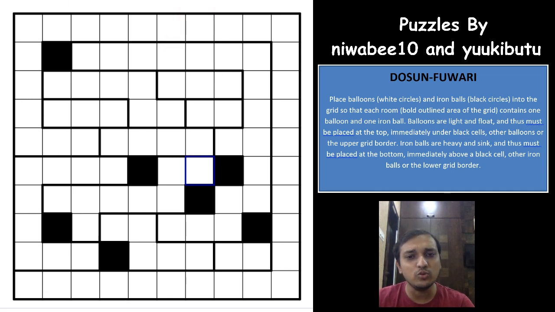So the first thing that you do in this puzzle is a very easy and basic technique: if you have a region that has more than 2 cells in a line, in a straight vertical line. We know that the puzzle here uses the vertical direction more, because the balloons will float, or the balls will sink. So that will happen in the vertical direction. Which means that whenever you have a region that has more than 2 cells in the vertical direction,